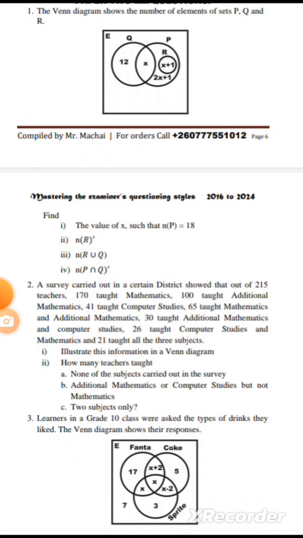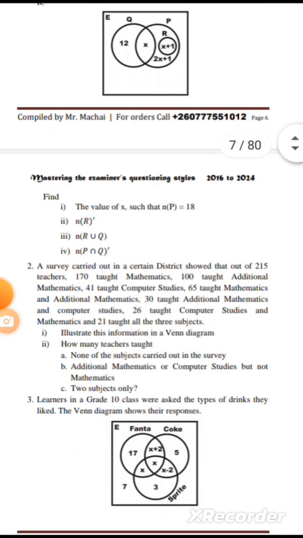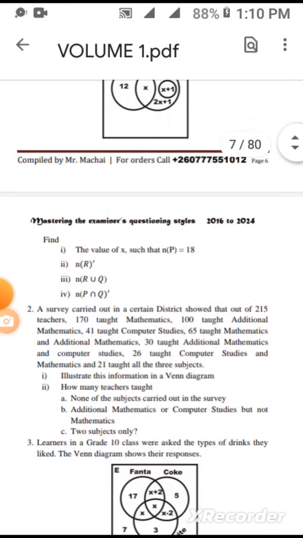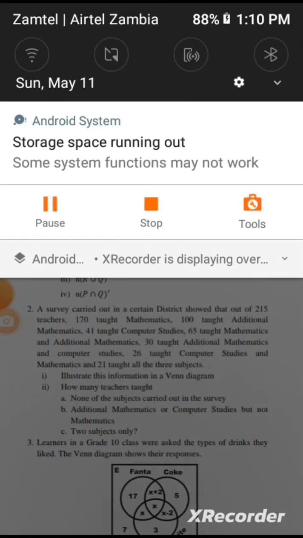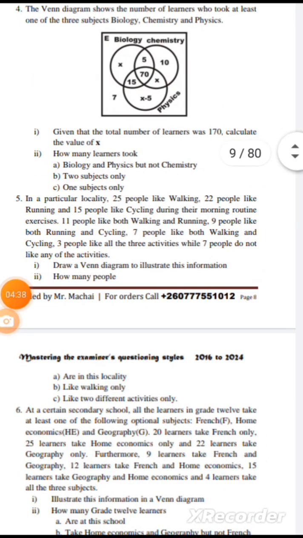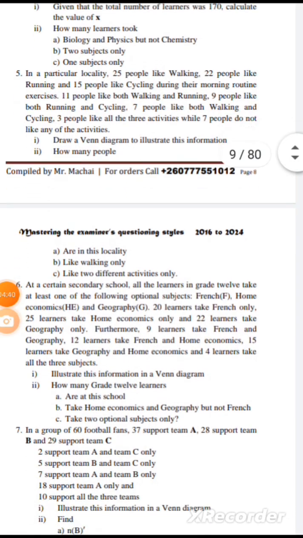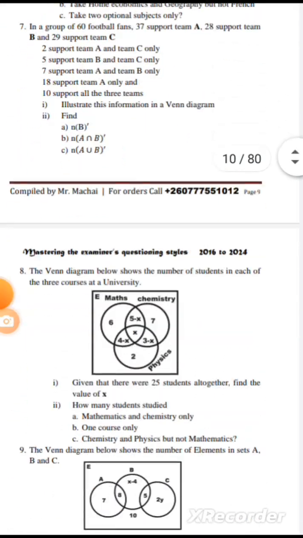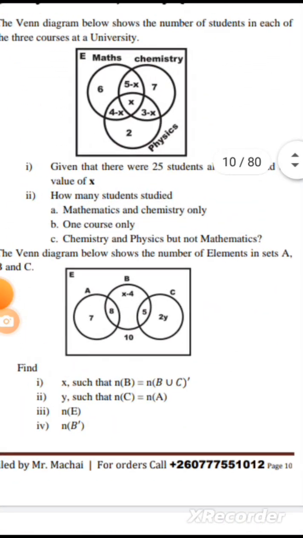As simple as that. On the next part, it shows sets Paper 2. This is how sets Paper 2 are questioned.